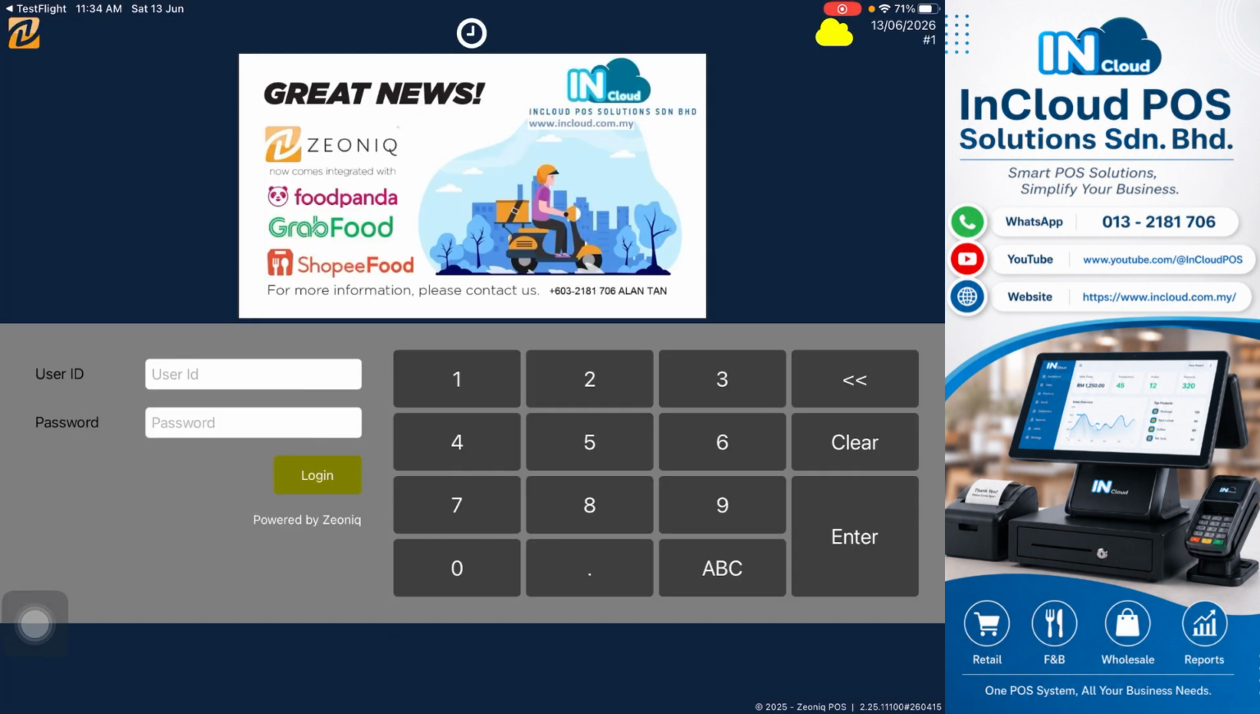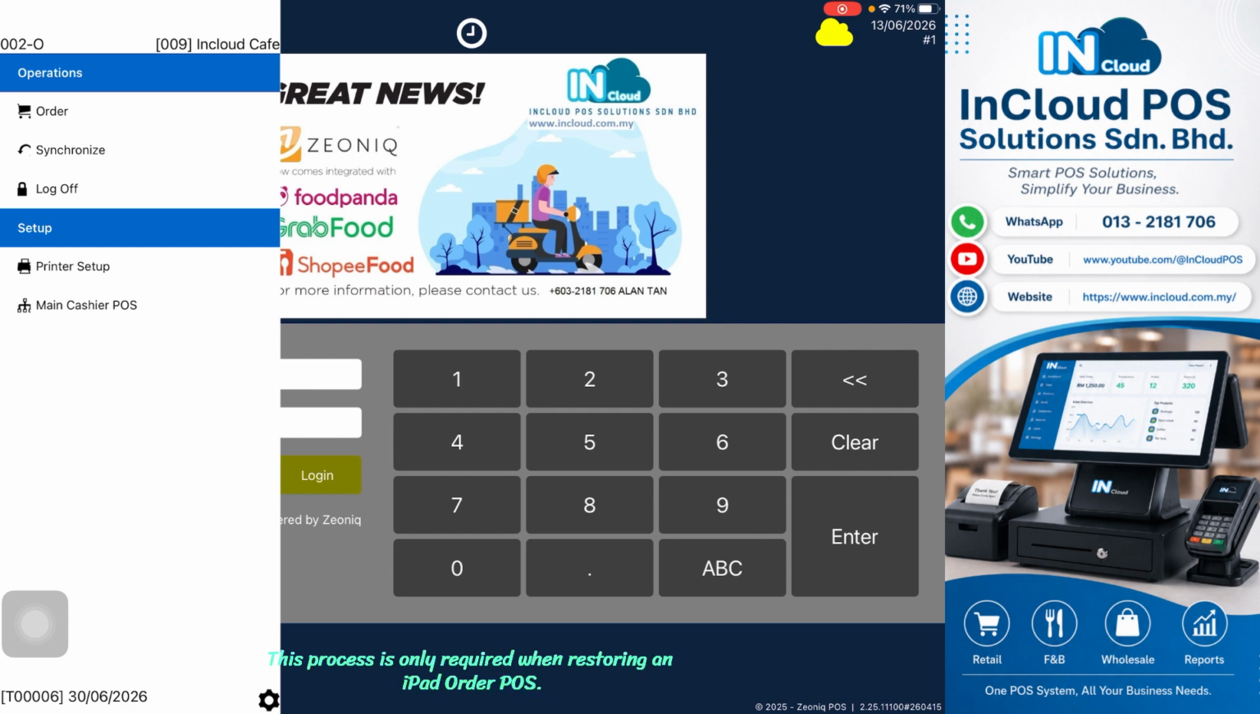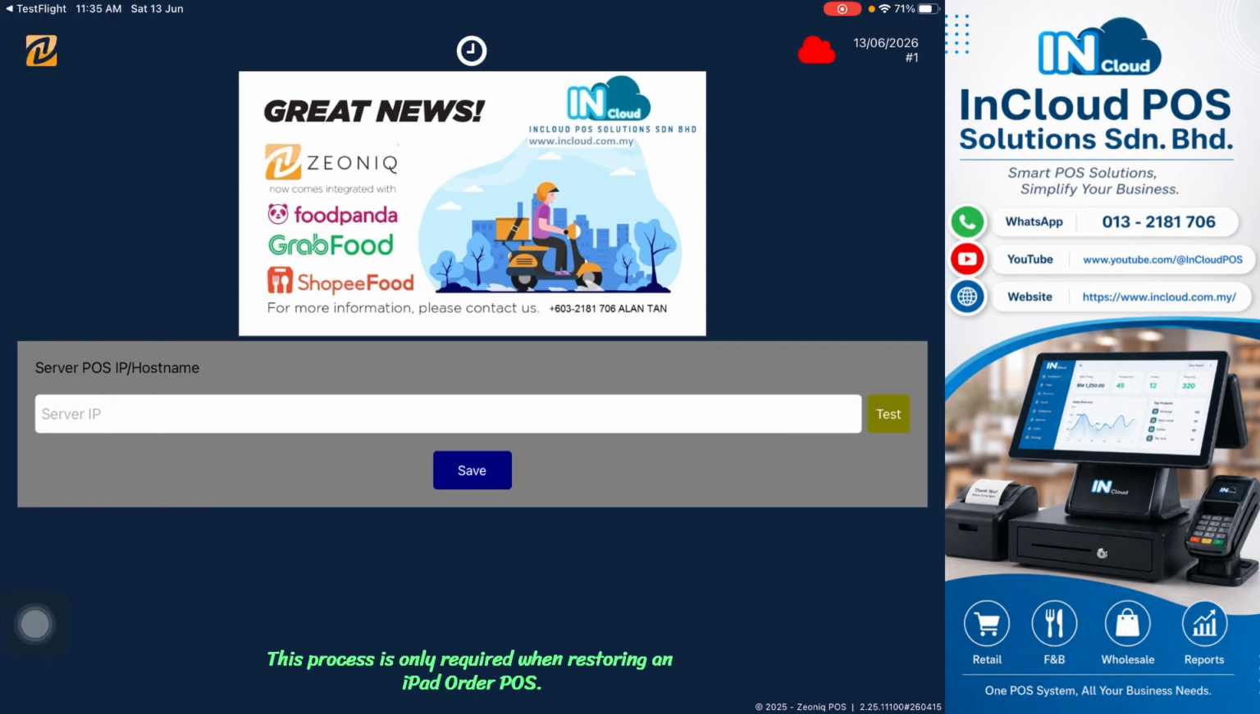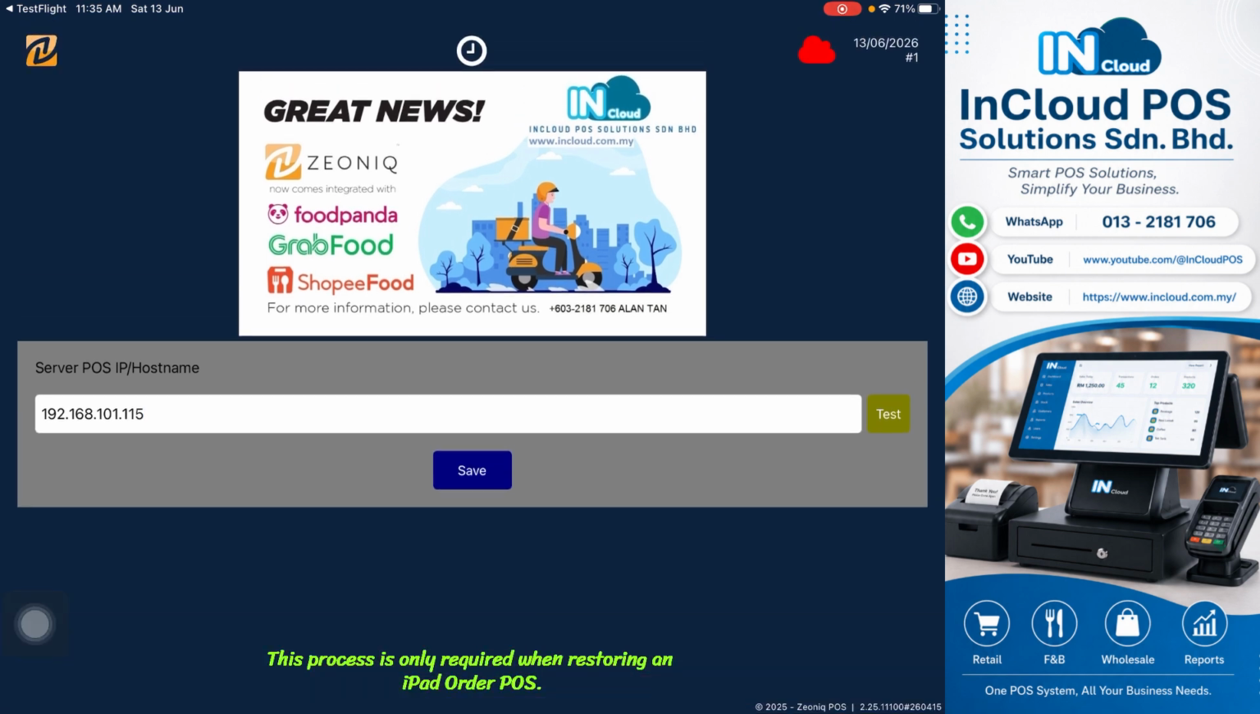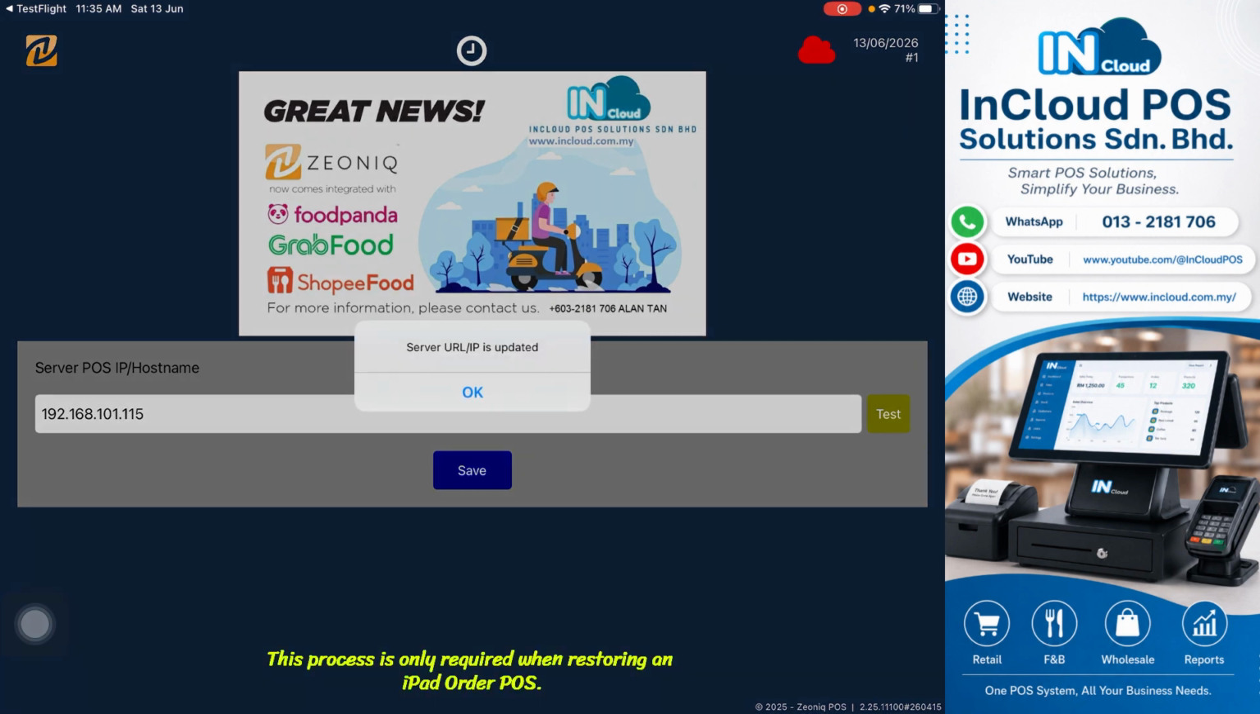For an Order POS, an additional setup is required before login. Click on the ZEONIQ logo and locate the main Cashier POS. Enter the IP address of the main Cashier device. Our support team can assist you in checking and confirming the correct IP address from the Cashier POS. Once the IP address has been configured, click Save and click OK.